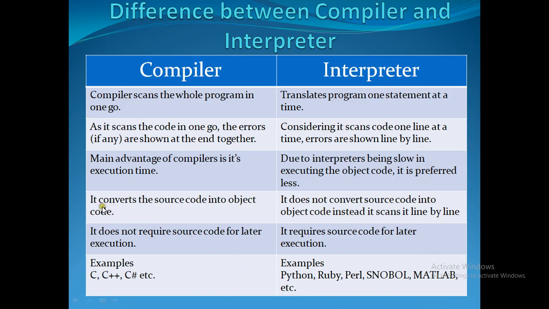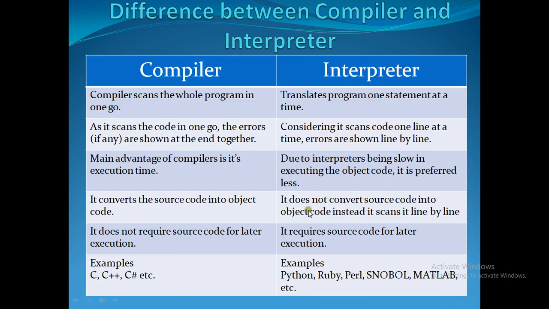Then another difference is that a compiler converts the source code into object code. That is a main important thing. The object code is for reusing. Okay, source code is first converted to a separate code named object code. We don't want to convert the source code again and again for future use. Once the object code is ready, the compiler directly takes that object code for future use.